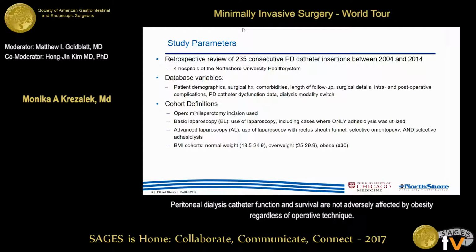BMI cohorts were established using the World Health Organization guidelines. Patients included had to have evidence of post-insertion catheter use and adequate post-operative follow-up, and underweight patients were excluded from the analysis. The total patients included were 231.